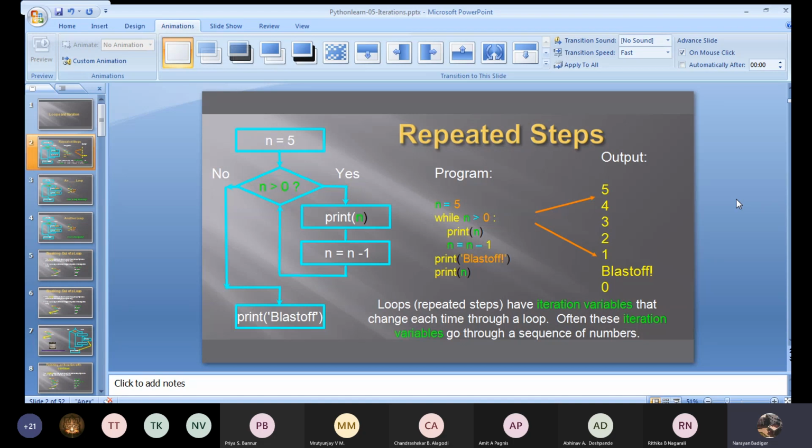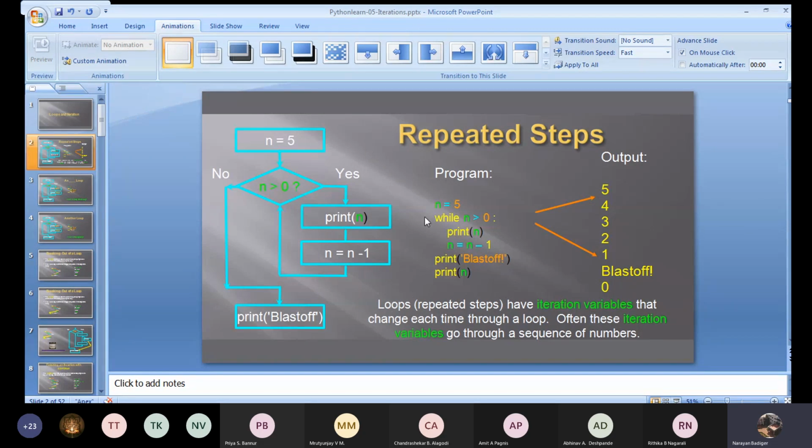Now, what does this example mean? Here I am using a while statement. Iteration means the repeated steps. I have a flowchart here and a program on the other side. The repeated steps use iteration variables, which change each time the loop executes. Each time it executes with a different value, and the next time with another value. It means we are going to keep updating the variables using these iteration blocks or loops.